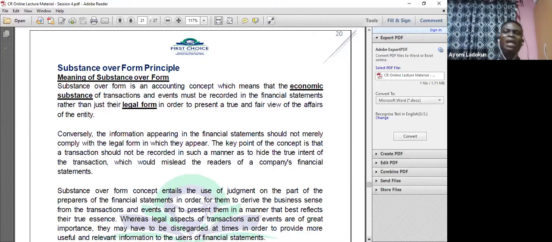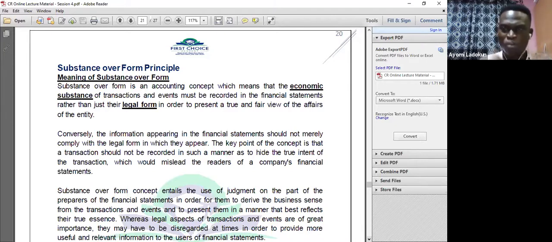Now, what do we mean by substance? What do we mean by form? That's what we are looking out for. Now, let me demonstrate with this example. I'm not really too sure whether, when we started the class on our conceptual framework, I actually mentioned this. Now, your company bought a transformer, and that transformer is worth 700 million naira. So you bought a transformer, probably as part of your corporate social responsibility.